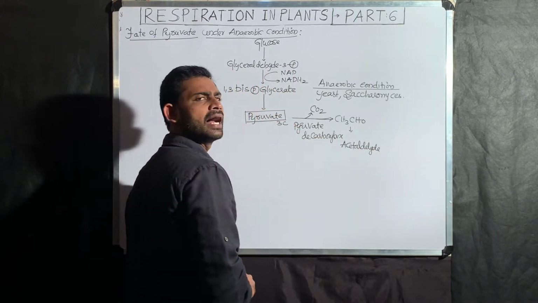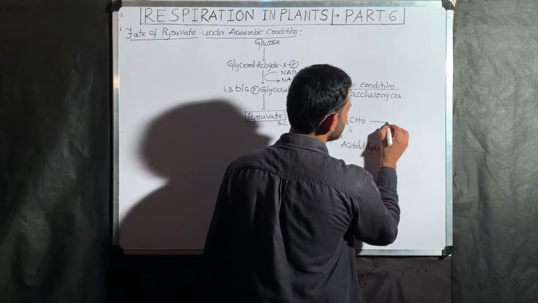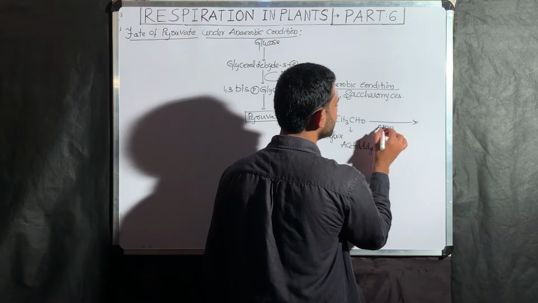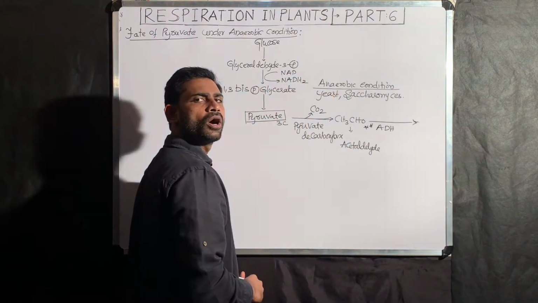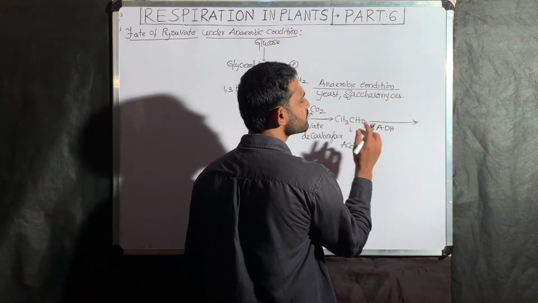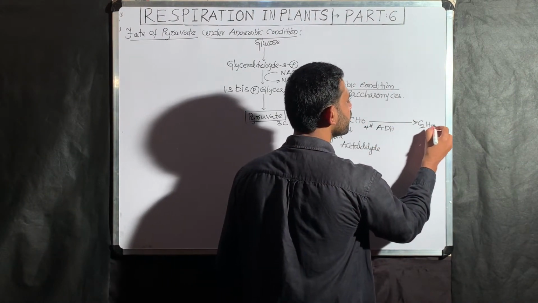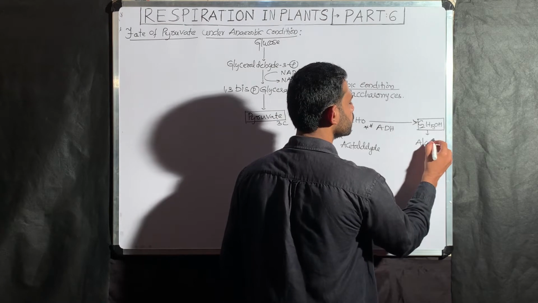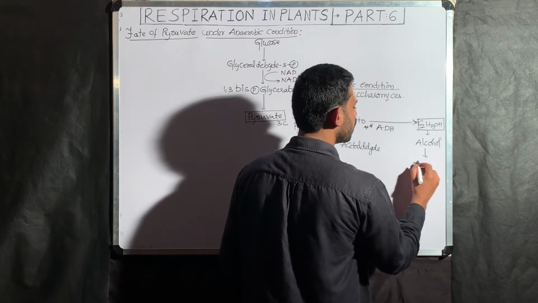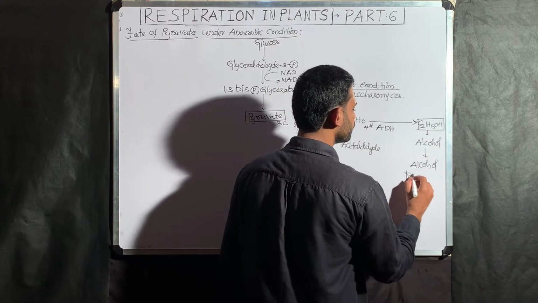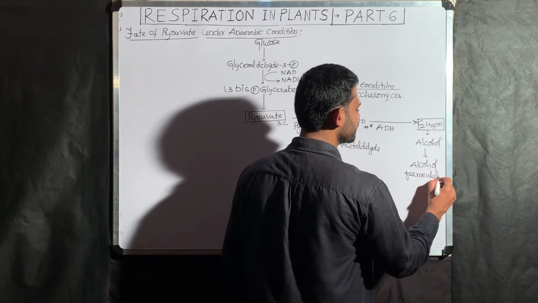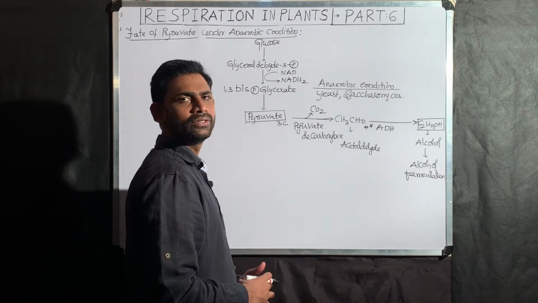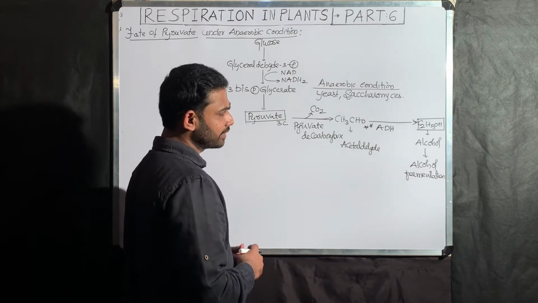Okay na? Then after acetaldehyde formation, the next very important enzyme is alcohol dehydrogenase. This is a very important enzyme. The alcohol dehydrogenase enzyme converts acetaldehyde into C2H5OH. What is this? C2H5OH is nothing but alcohol. This is called alcohol fermentation. One important conclusion will come, you have to wait. Here what is happening? Alcohol dehydrogenase enzyme converts the aldehyde into alcohol, normally ethyl alcohol.